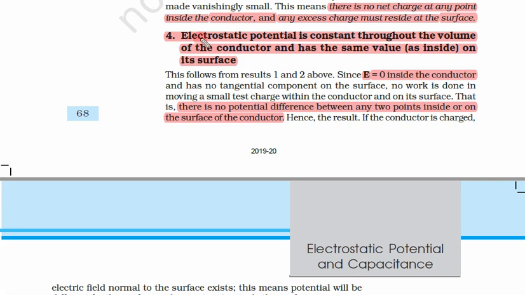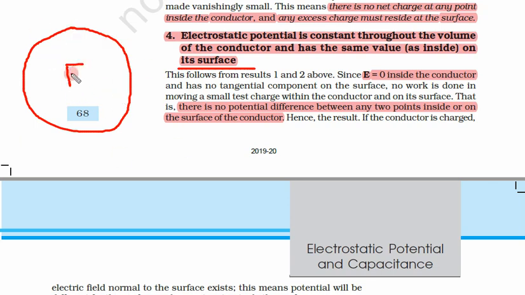Now the fourth point: electrostatic potential is constant throughout the volume of the conductor and has the same value inside and on the surface. This we have already seen when we solved the case of a thin spherical shell. We saw that for a thin spherical shell the electric field inside was 0 and the potential was equal.